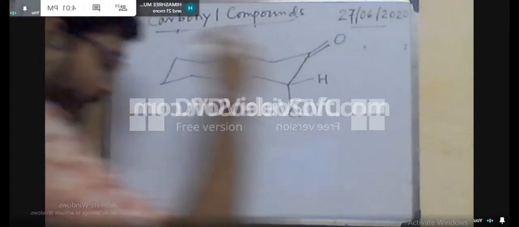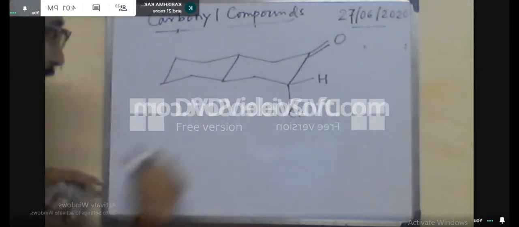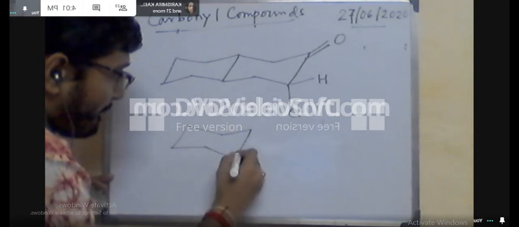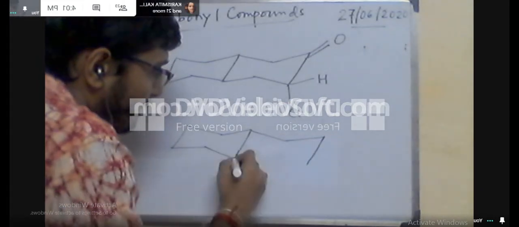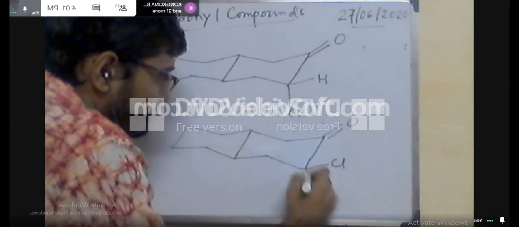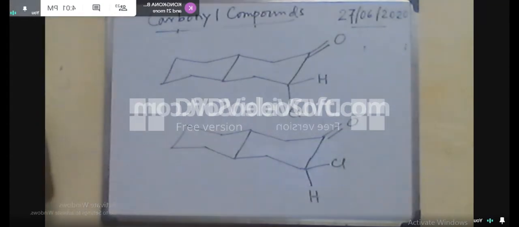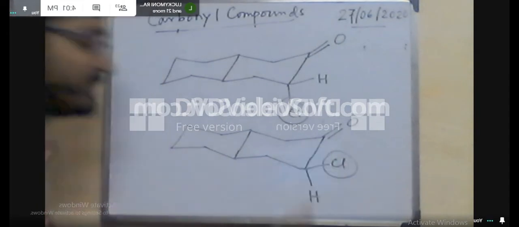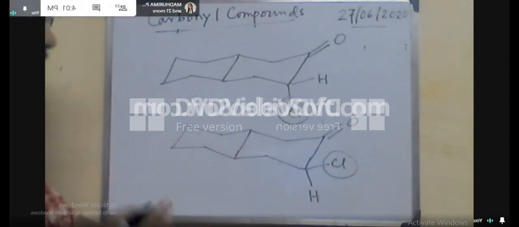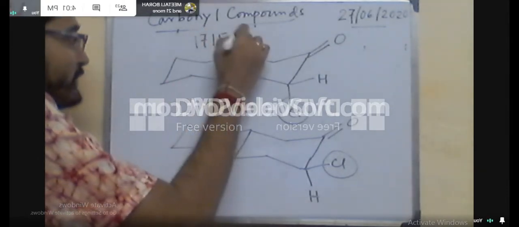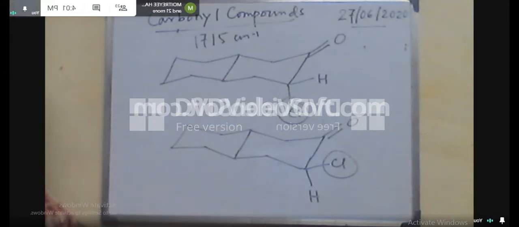Now in this case, what will be the scenario? Here the stretching frequency will be much higher than the base value, that means 1750. In between these two, the equatorial chlorine containing isomer has the higher CO stretching frequency. Now what is the reason? In this case, you know the chlorine contains non-bonded electrons, and this is the pi electron cloud here, and this is the axial position, this is the equatorial position.